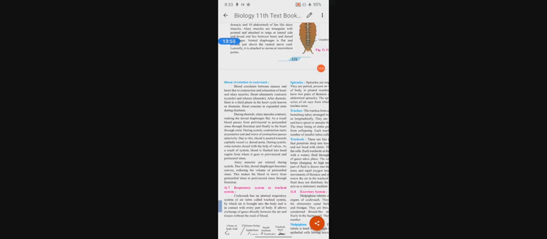If the volume reduces, it raises blood pressure and the blood moves from the pericardial sinus to the perivisceral sinus through fenestrae.